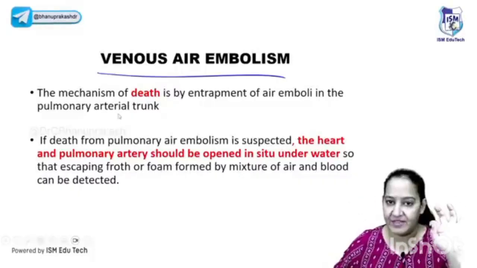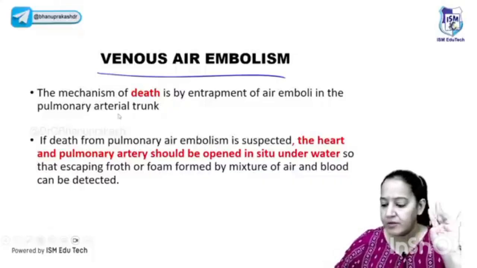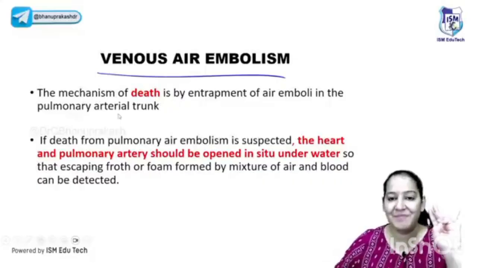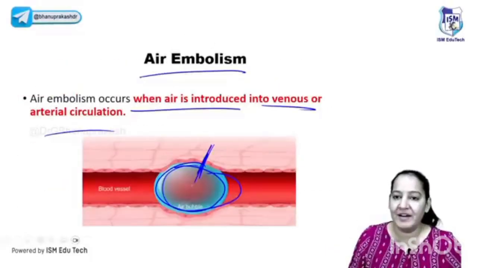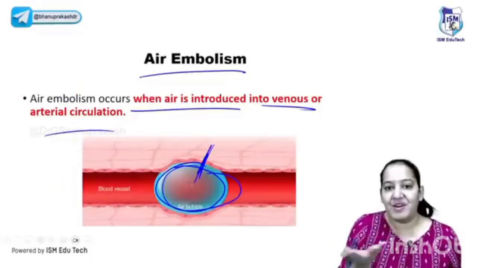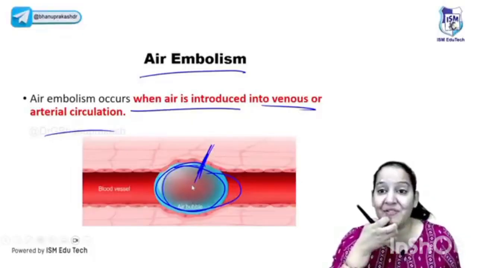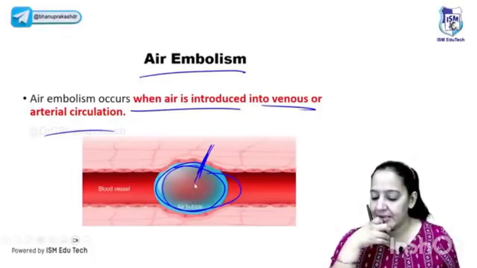In fat embolism, you look for fat. In amniotic fluid embolism, you look for amniotic fluid. How do you see the air? Air is not visible. If you give a cut, it will evaporate. If you give a cut here, where is the air embolism? It will just go out. You cannot capture the air on a slide. How will you prove that it's a typical case of air embolism? I'm asking you. Does anyone know the answer?